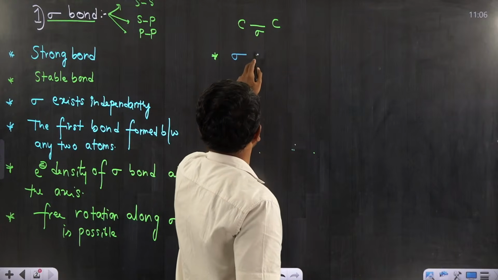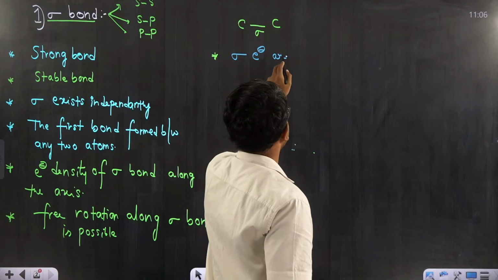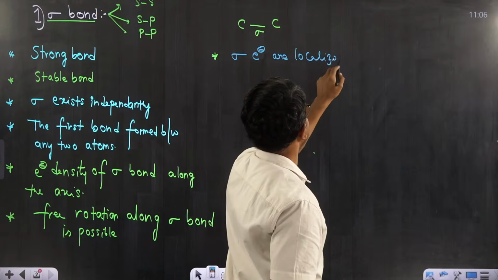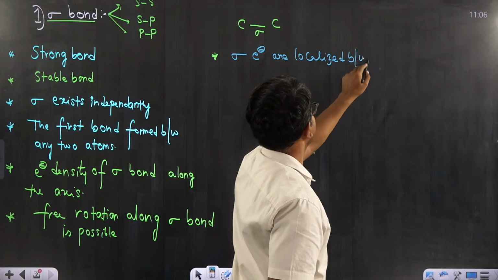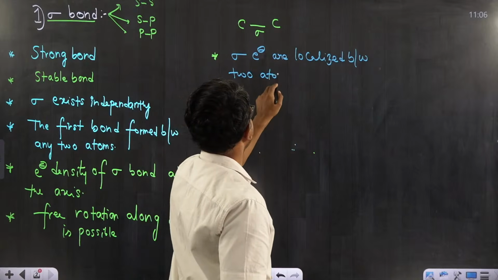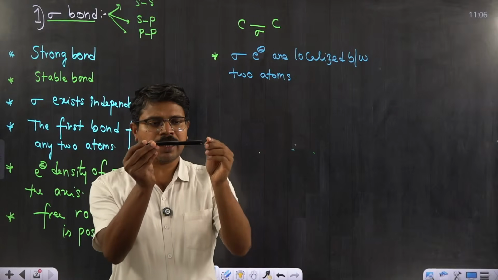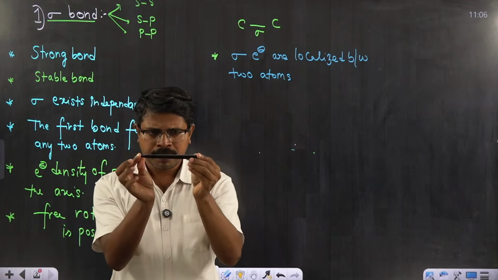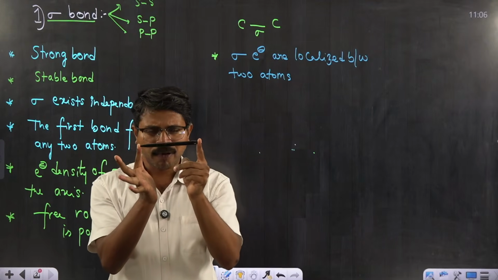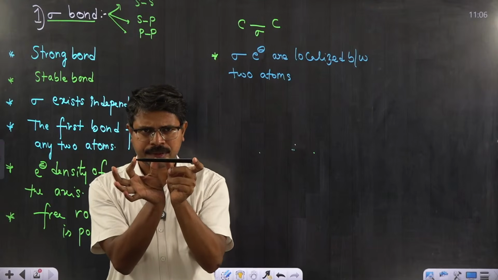Sigma electrons are not delocalized, or just localized between two atoms. Localized means considering a bond between, let's say, A and B, the bonded electrons should remain exactly between two atoms.